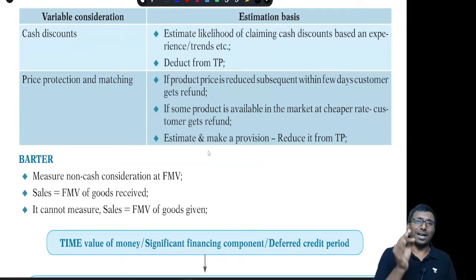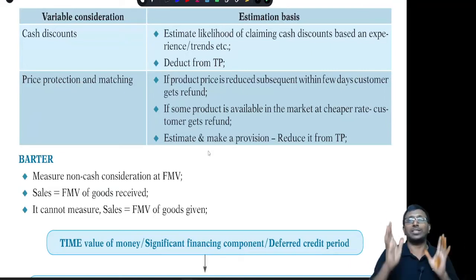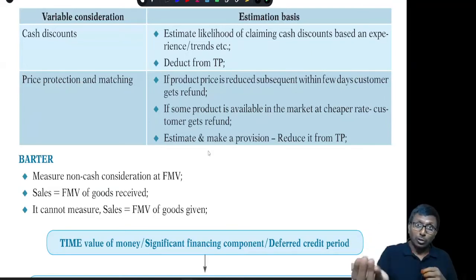Let us get into barter. That is topic number 2. So when I say barter system, that is exchange of dissimilar items. So what is that? Here it is a sale of goods, my dear. So what you get as consideration is what? TP. You are deciding the TP. That's why the fair market value of the consideration you have got is supposed to be taken. Fair market value of the consideration received, that you should consider.